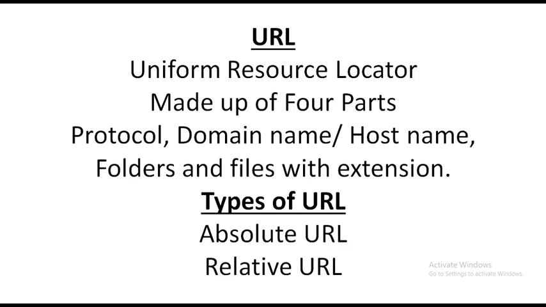So next one is URL type. We can divide the URL types into two. One is absolute URL, second one is relative URL. Absolute URL is nothing but the complete address of a website. It includes protocol, domain name, host name, folder, and the file name.